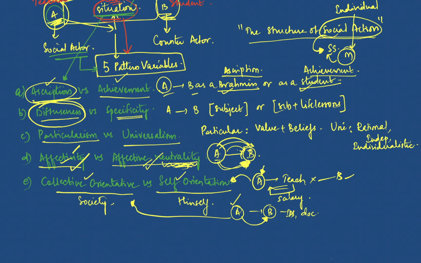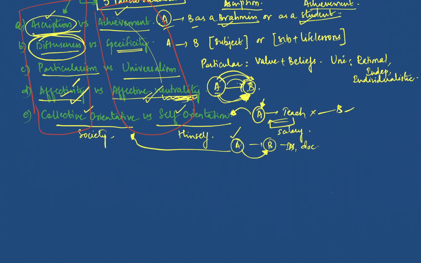Right? So Talcott Parsons basically says that these are the five different choices that a person has to make in any situation to act in a particular situation. So, if you see these five and these five, you can basically see that the five on the left hand side are those values that people choose in the pre-modern society mostly.